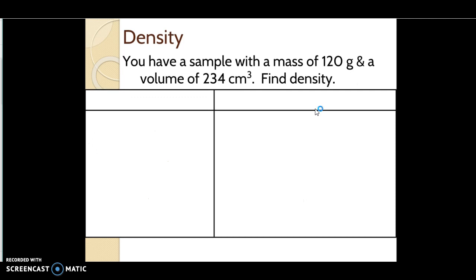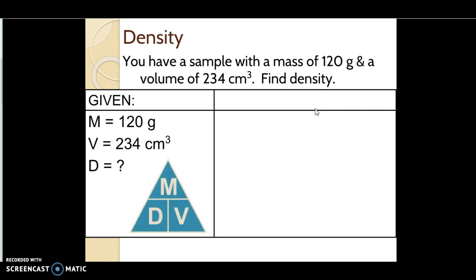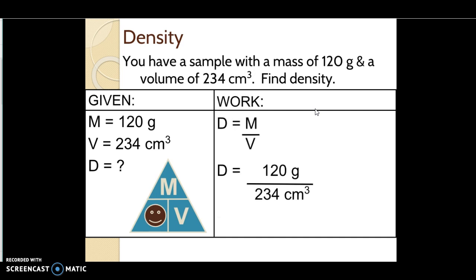Alright, try this one. Again, pause the video while you solve it. Press play when you're ready to go over the answer. Alright, here is our given information. We're solving for density again. So we're going to use the same formula, mass divided by volume. And you should have gotten the answer of our density being 0.51 grams per centimeter cubed.